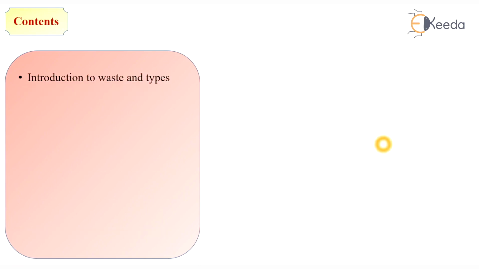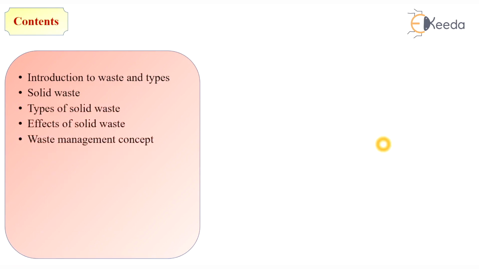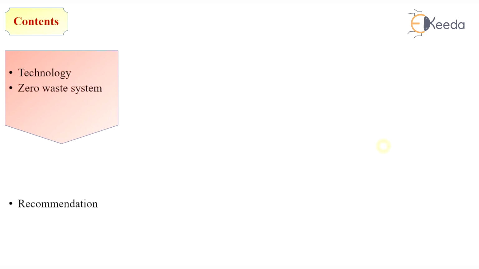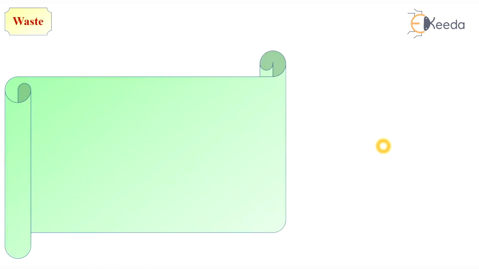an introduction to waste and types, solid waste, types of solid waste, effect of solid waste, waste management concept, concept of 3R, and solid waste management system, that is storage, collection, waste handling and transportation, and method of disposal. Also, we are going to see the different technologies of solid waste management, zero waste system, and recommendations. So we start with waste.